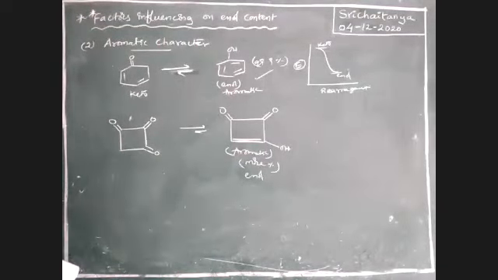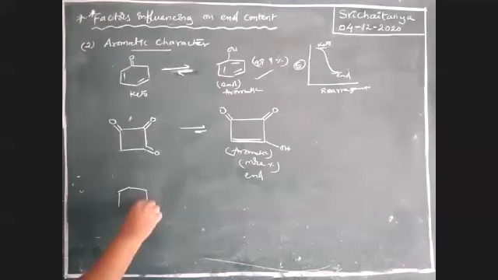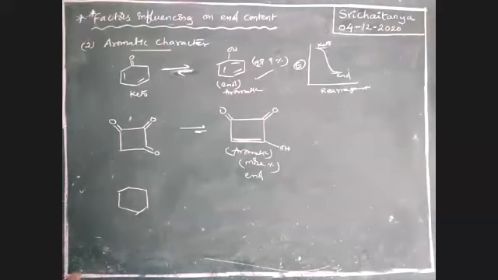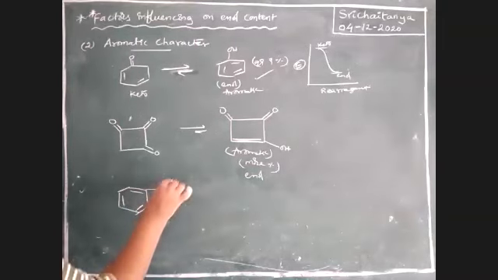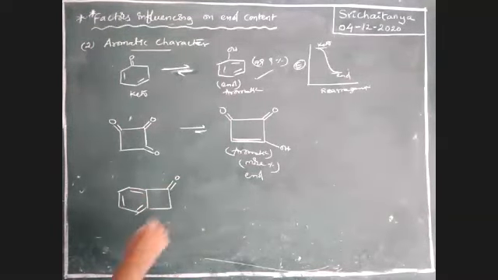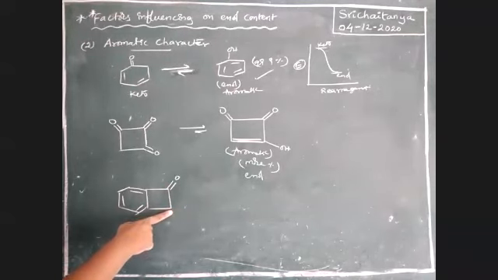Next, one more example. See here, double bond boron. Tell me, boys, this is keto form, this is alpha hydrogen.